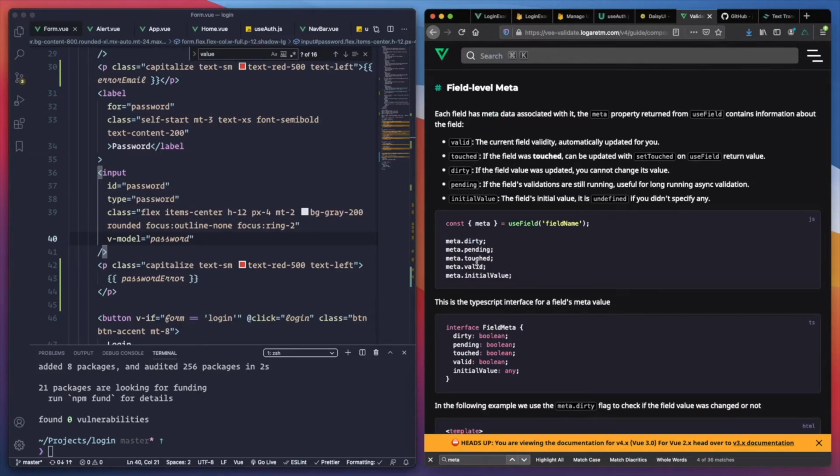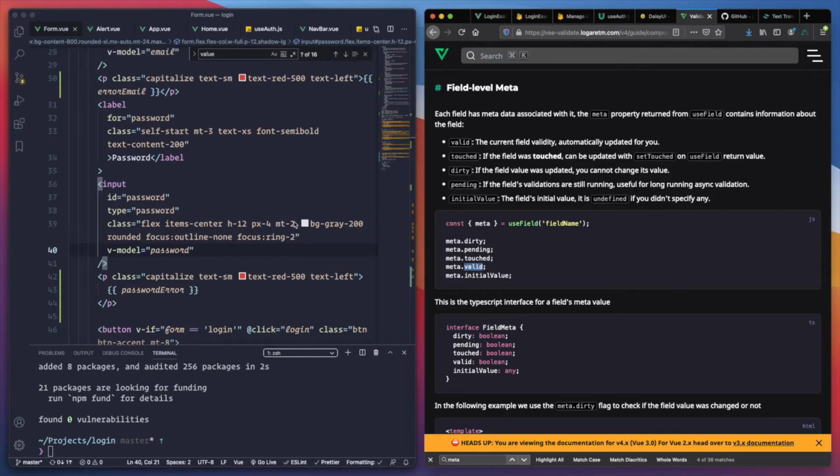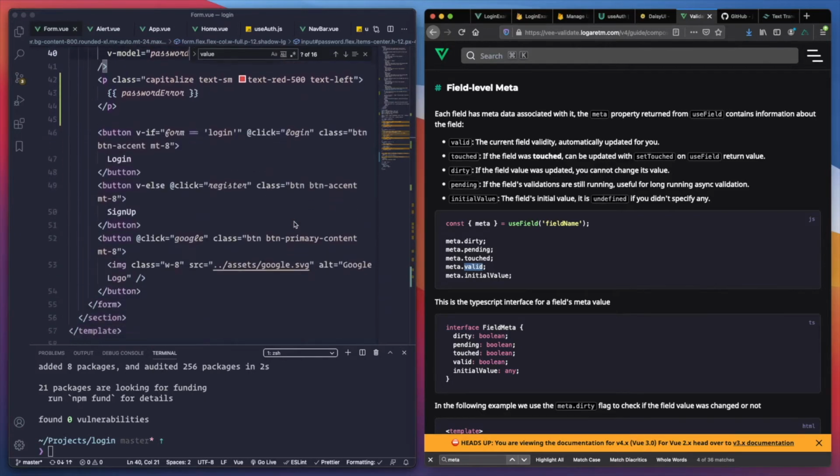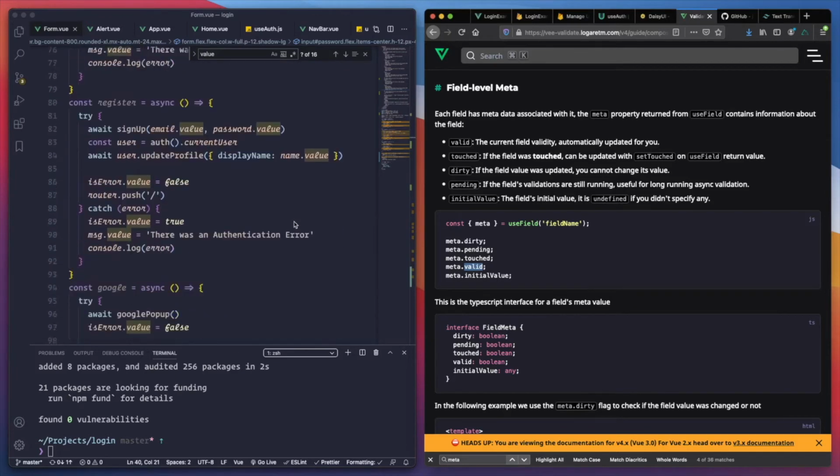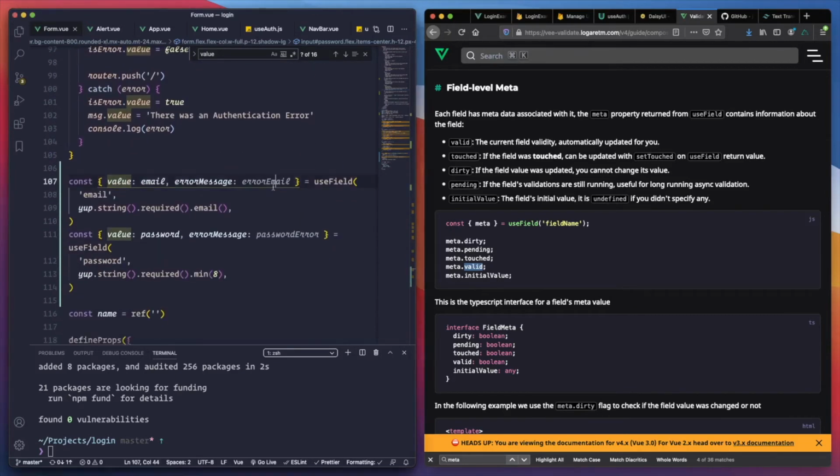It gives all the stuff, but meta valid is the one that I need, because it's the one that we need to verify before we proceed or not. So let's go to the useField function.